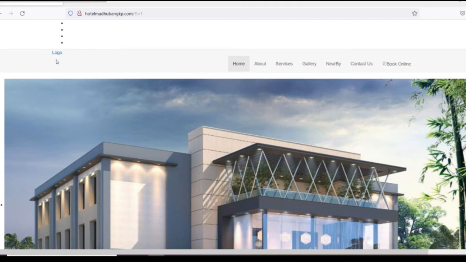Because it is impacting our business. If the customer checks the site, lands on the home page and finds that the logo is not appearing, it suggests our logo is wrong. This will definitely impact our business. So it will be high priority, but low severity because there is no functionality involved here. Functionality-wise it is low. So this is an example of high priority and low severity: the logo.